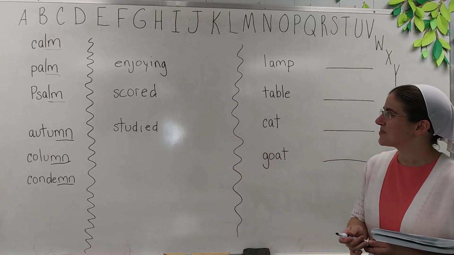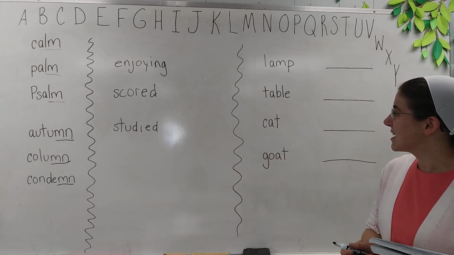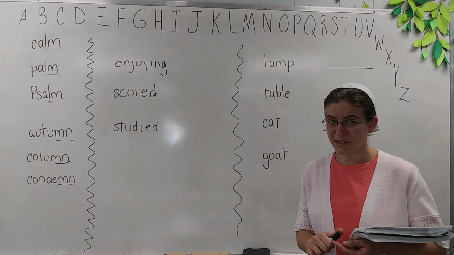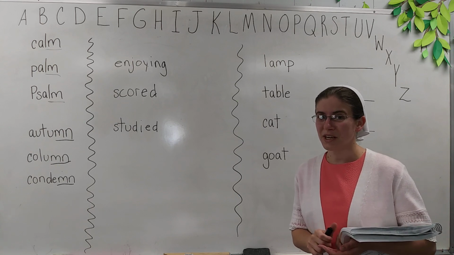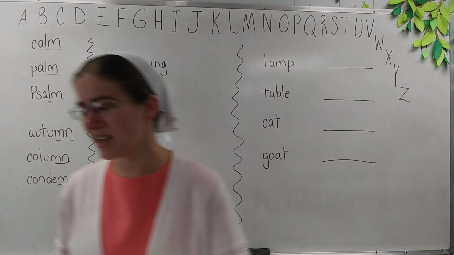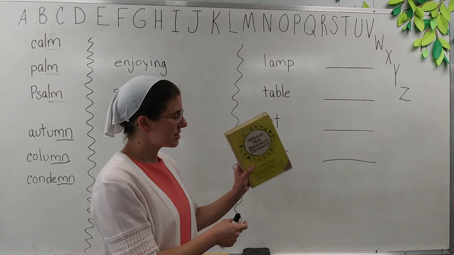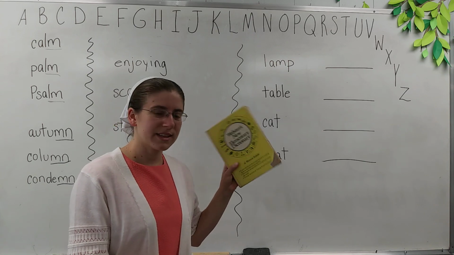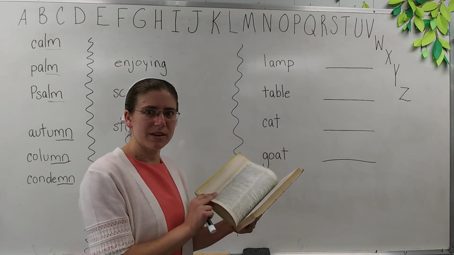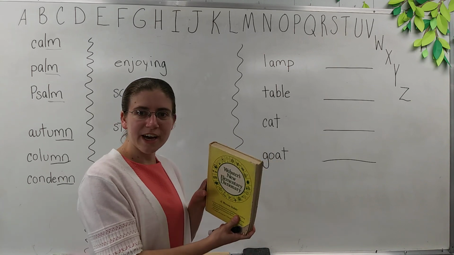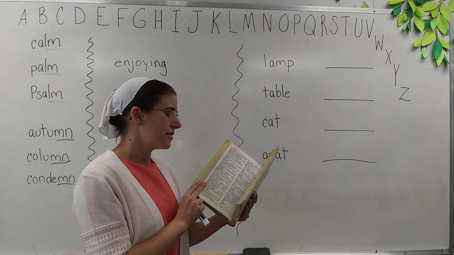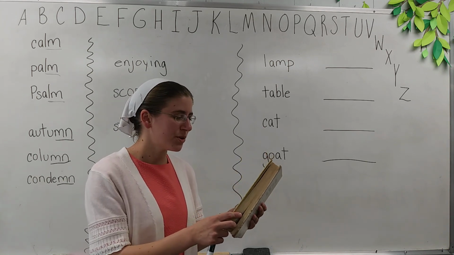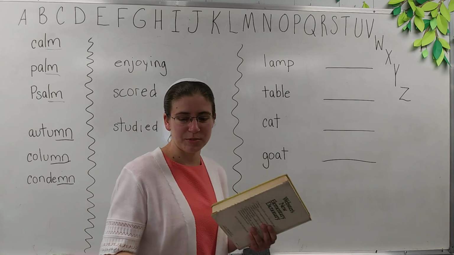Okay, so we have reviewed a few things and got your brains going, and at the beginning of the lesson I talked a little bit about a dictionary. Okay, so I talked about this book. This is one dictionary. Dictionaries, they don't all look like this. Some of them might be red or blue, but some of them are fatter. Probably a lot of them are fatter. But this is a dictionary. And a dictionary is a book with a whole bunch of words in it. And I'm going to try to show you.